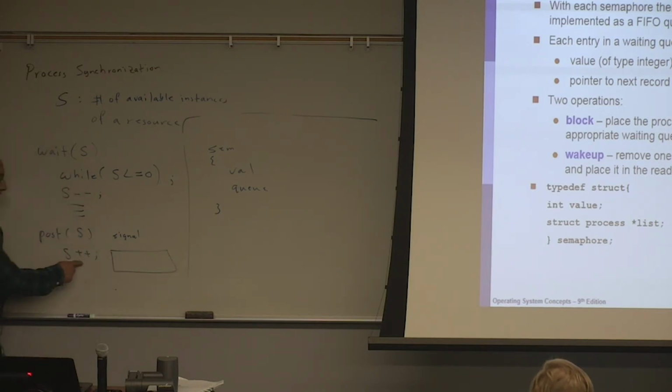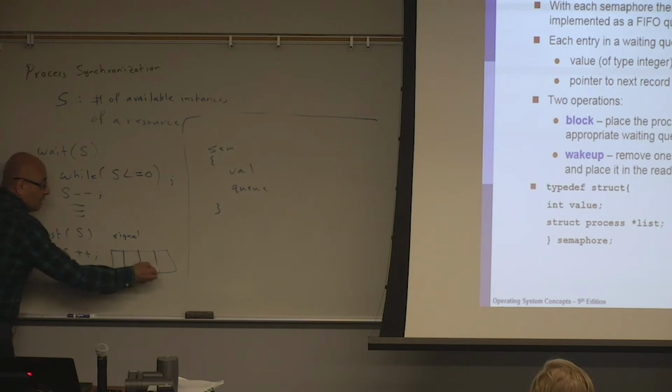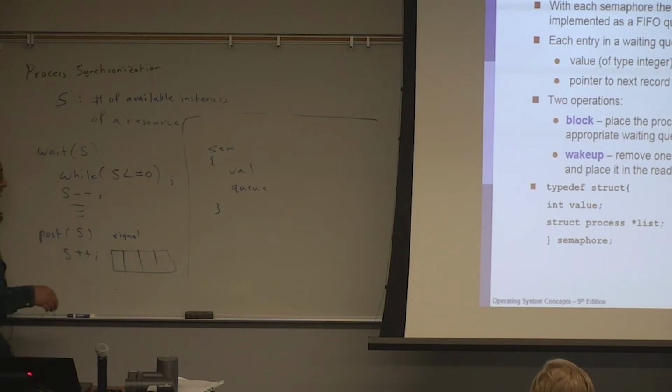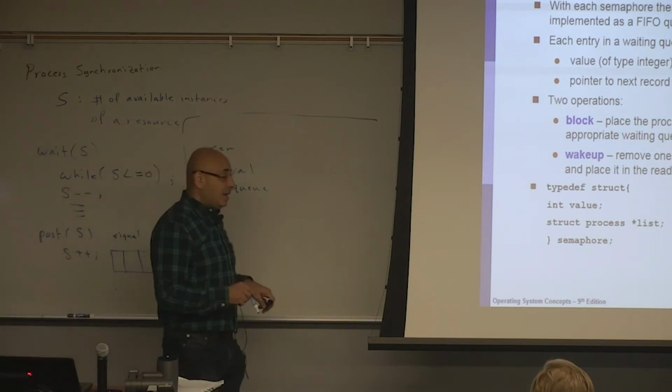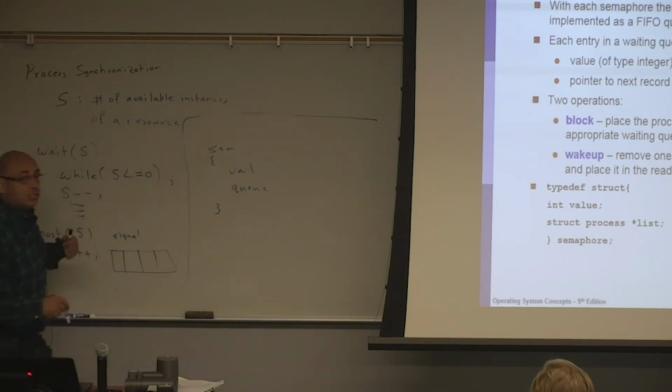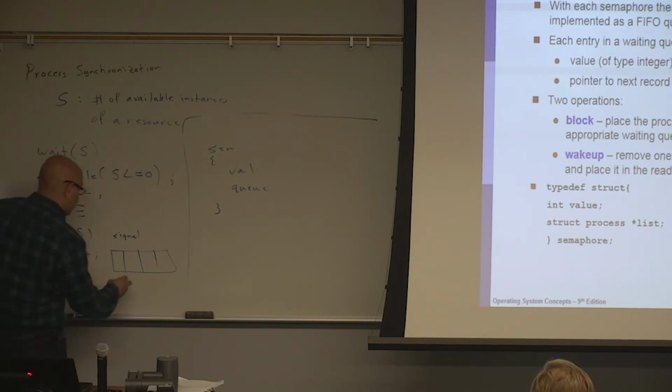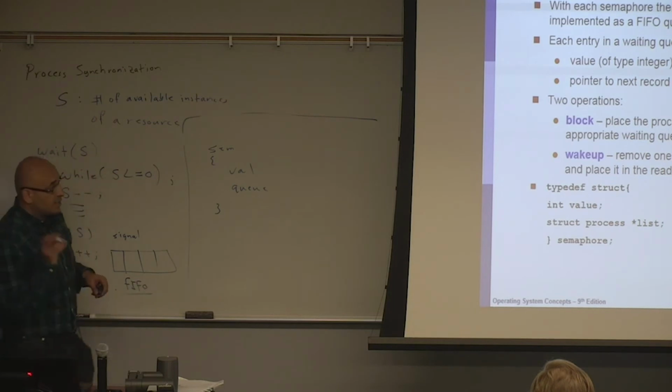If the number of instances becomes 1 or greater, then the system is going to check the queue that has all the processes that are waiting for this semaphore, and it will pick one of them, and it will change the state of that process from waiting to ready. And by the way, by default, we will assume that this queue is implemented as a first in, first out queue, unless we state otherwise.